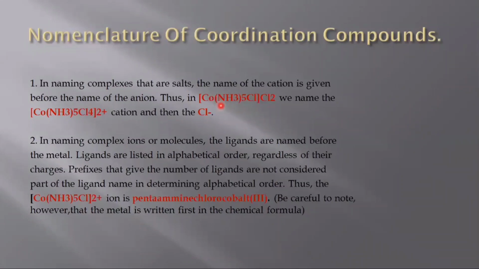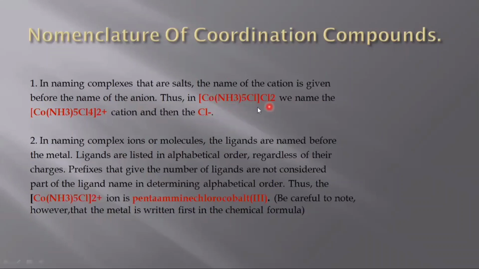You can name the coordination compound by following some common or simple rules. If you follow these rules, there will be no mistake and you can easily assign the name to any coordination compound. So, let's move to these rules. The very first and the easiest rule is that in naming complexes that are salts, the name of the cation is given before the name of the anion. For example, consider this complex